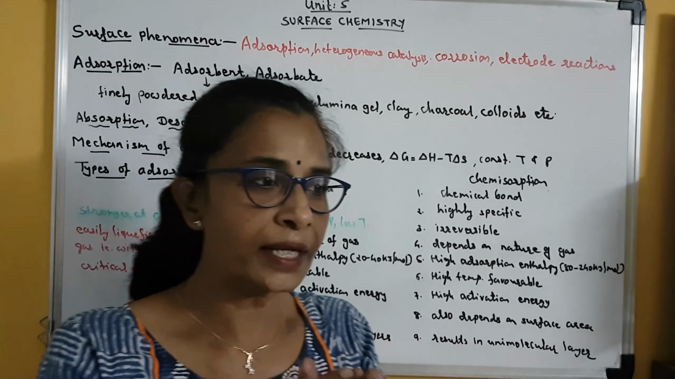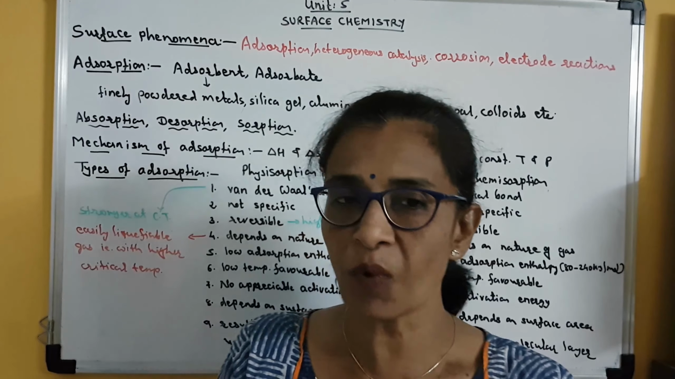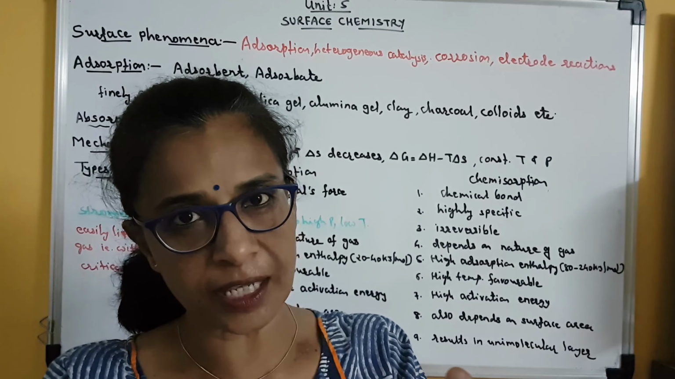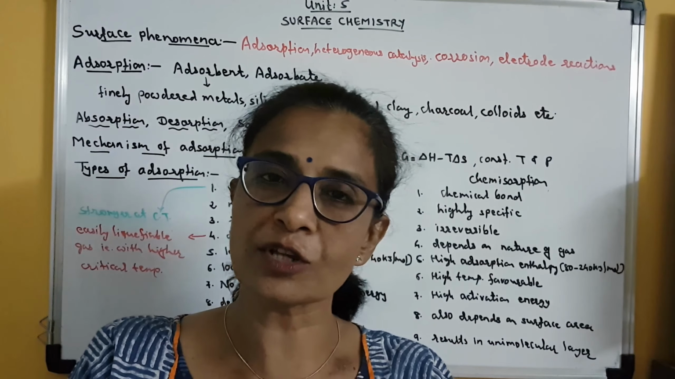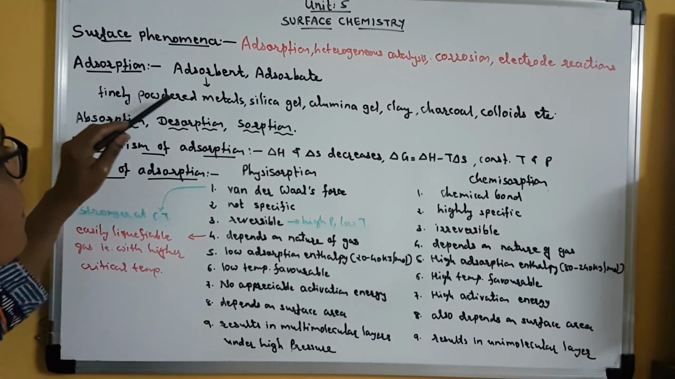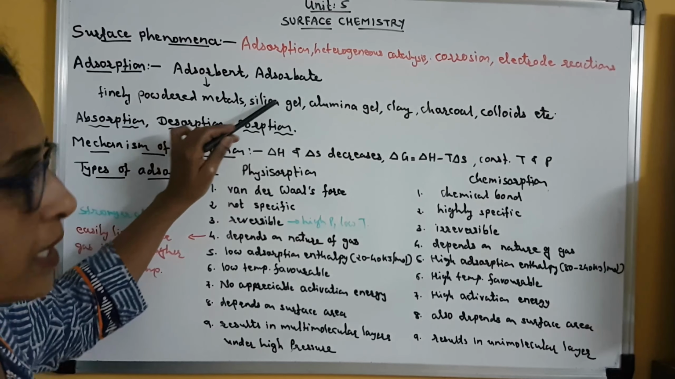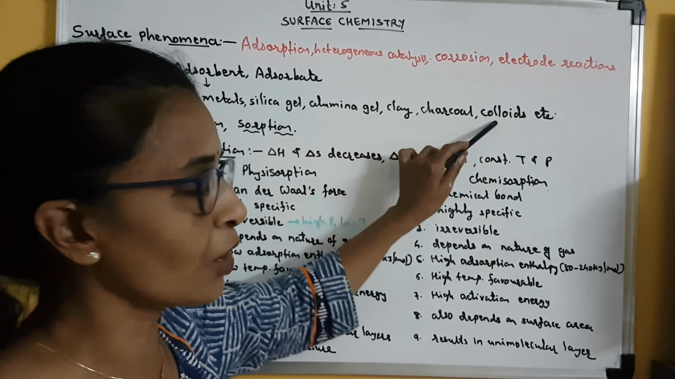Now there are some examples of adsorbent. Generally, a finely divided solid substance is a good adsorbent. Why? Because in a finely divided form, the surface area of the substance increases and so the rate of adsorption increases. It means that finely powdered or finely divided metals, then silica gel, alumina gel, clay, charcoal, colloids, these are all good examples of adsorbent.